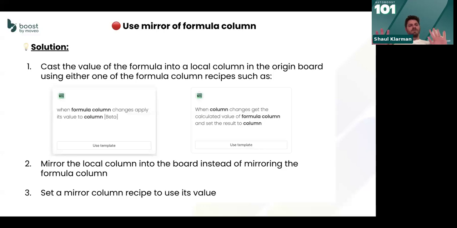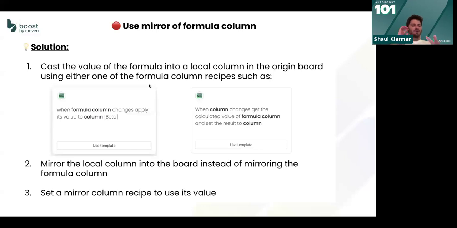So if we look at the origin board, we want to use this board and use Autoboost there to take this value from the formula column and just put it in a native column, right? We've shown this a bunch of times here. So on the origin board, you make sure you extract your result of the formula into a native column. And then on your casting board, you can just cast this value and you go around this problem, okay?